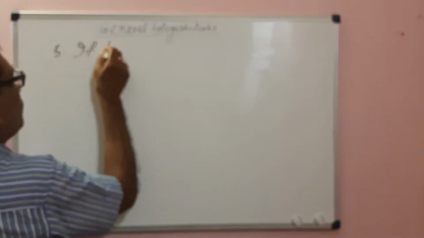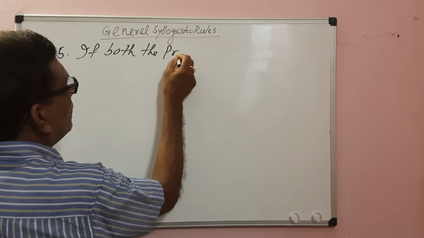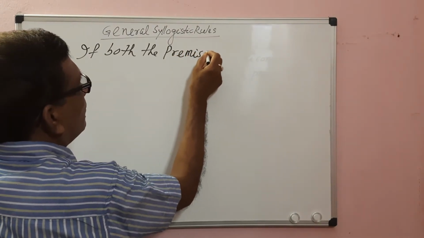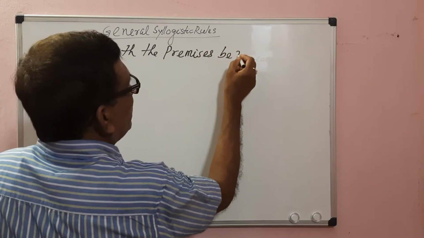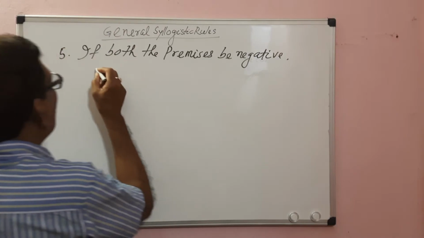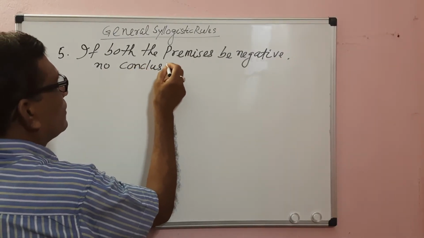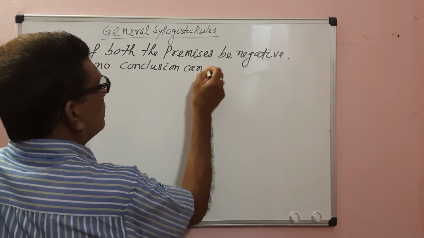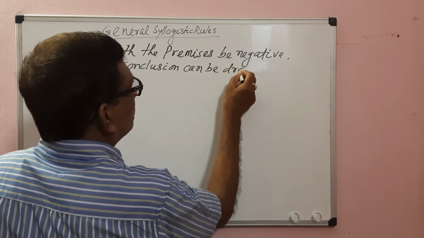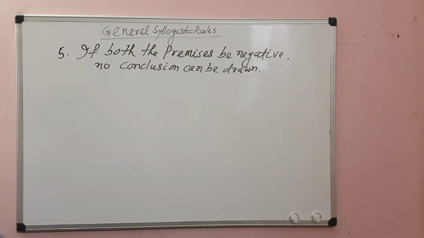If both the premises be negative, no conclusion can be drawn. If the premises are negative, no conclusion can be drawn.